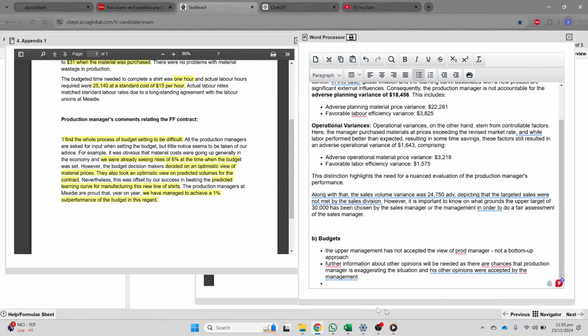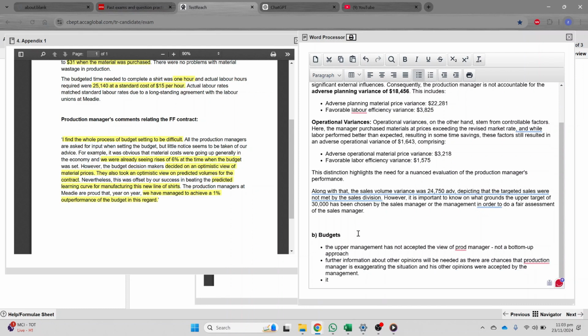So what else we can write here is that it seems that the upper management is under pressure to show good results or high returns.